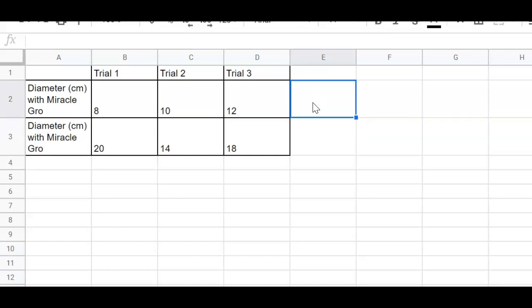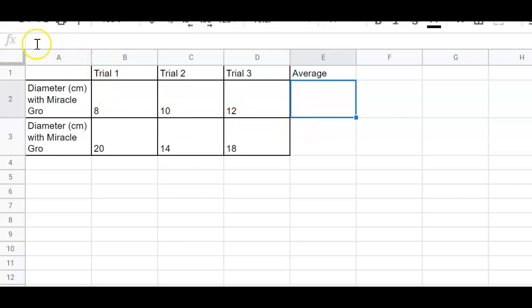So the first thing you want to make sure you do is you put your cursor in a cell where you want to put your average, right? So if I title this average, then down here is where my first one's going to be. So this is the tomato with the Miracle-Gro. So I've got it in blue, and then I'm going to come up here to where it says FX.